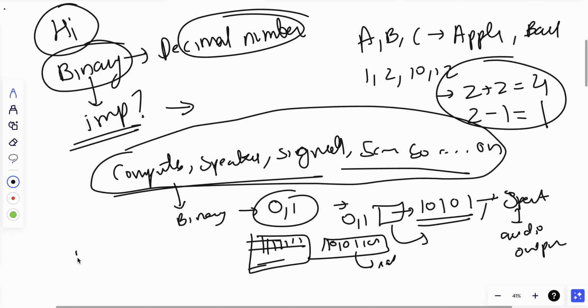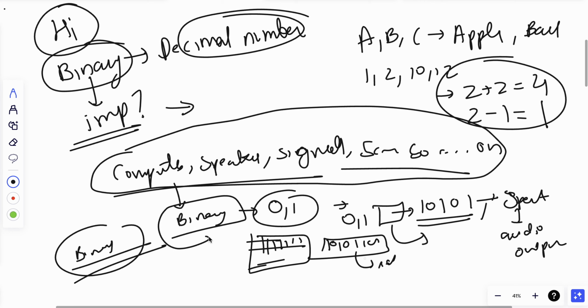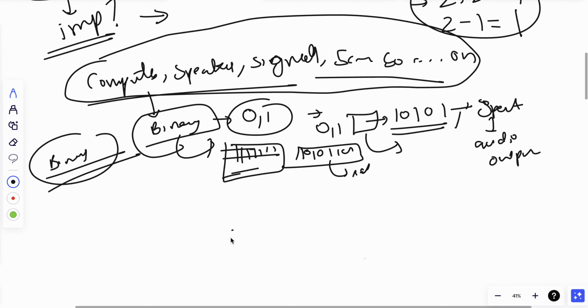So that's why it's important to study binary: to understand signals, to understand how transistors work, to understand how microprocessors work, to understand how the digital and the analog world works. It's important to understand binary numbers. It's the foundation. Without understanding the language, going ahead becomes difficult, right?